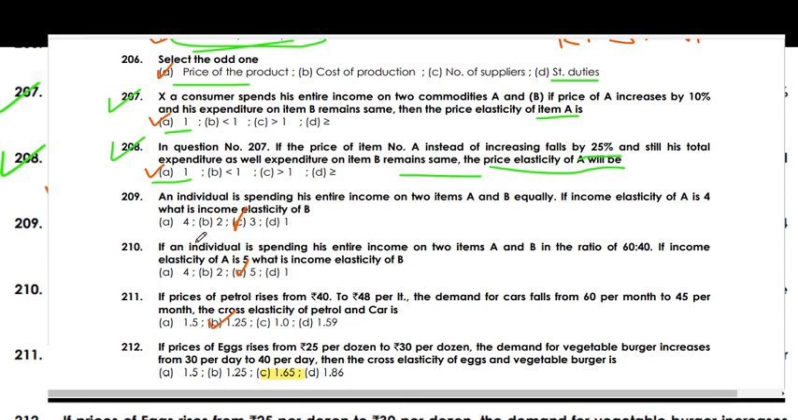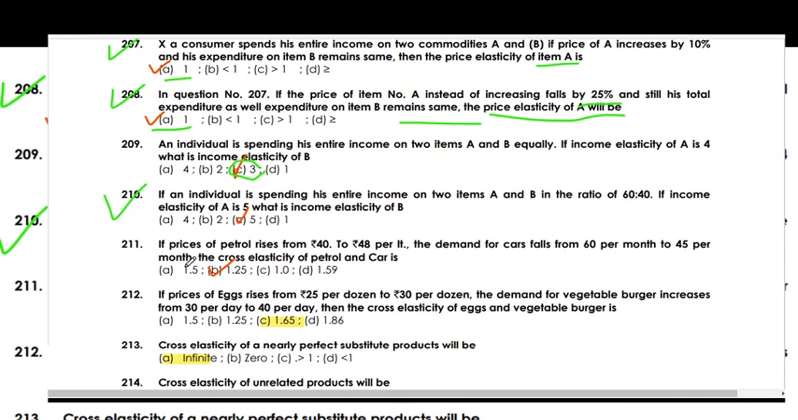An individual is spending his entire income on two items A and B equally. If the income elasticity of A is 4, what is the income elasticity for B? So the right answer is 3. If an individual is spending his entire income on two items A and B in the ratio 60:40, if the income elasticity of A is 5, then what is the income elasticity of B? The right answer is 5.